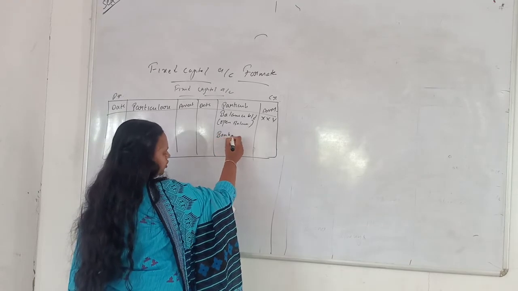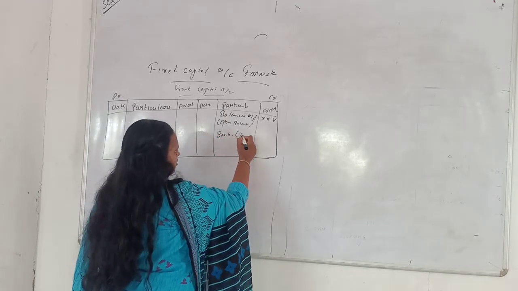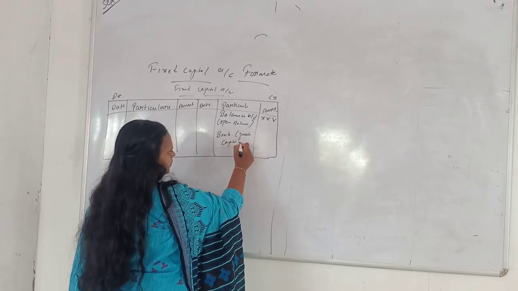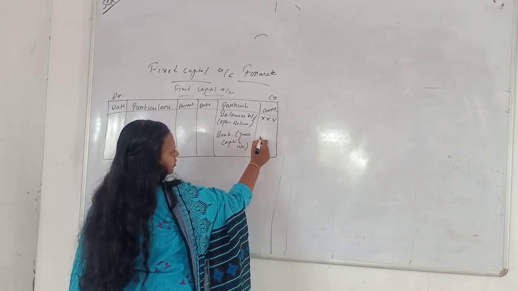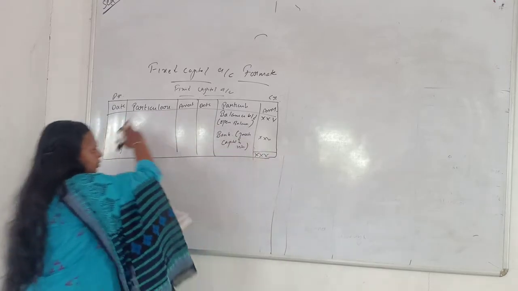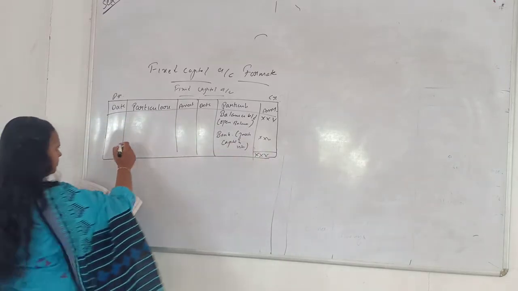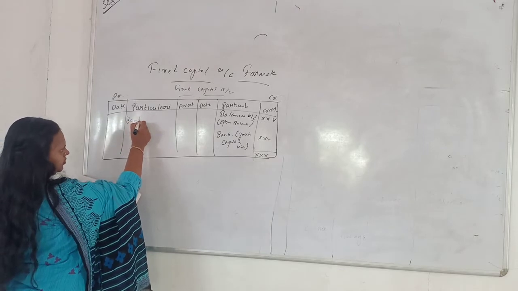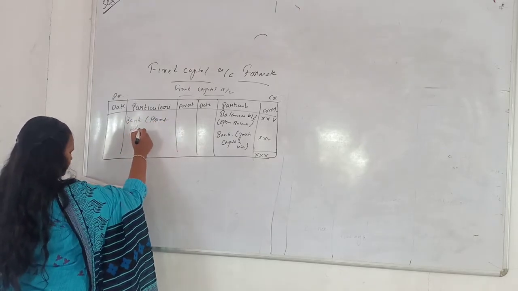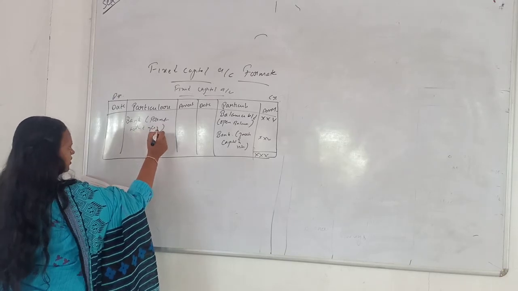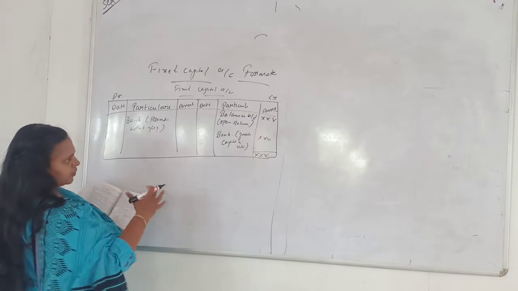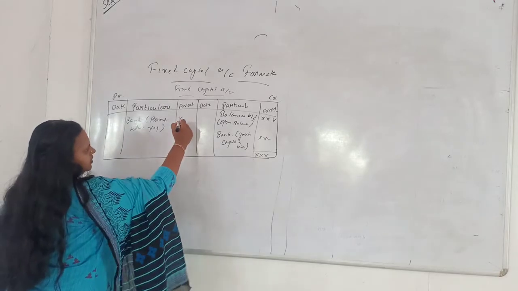Through bank only everything goes on, isn't it? If any fresh capital is introduced by him, total amount, balancing. If he withdraws any capital from his account, that is entered here.